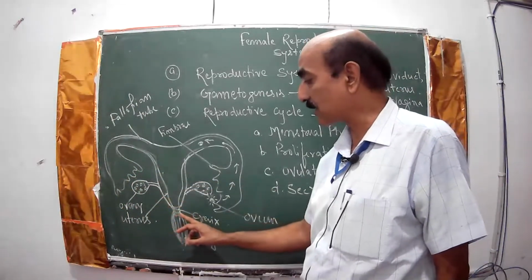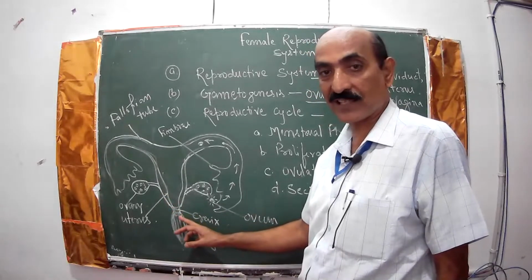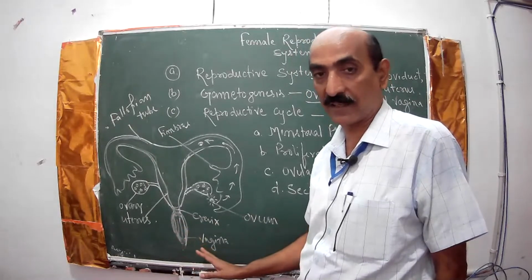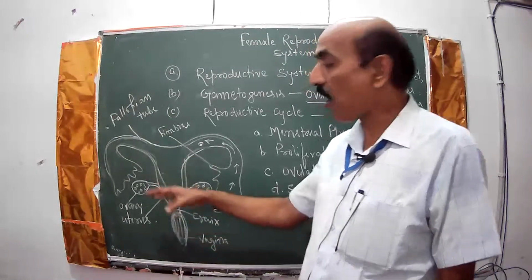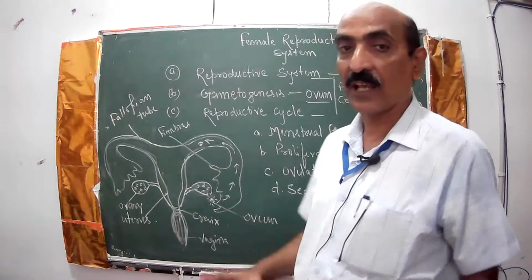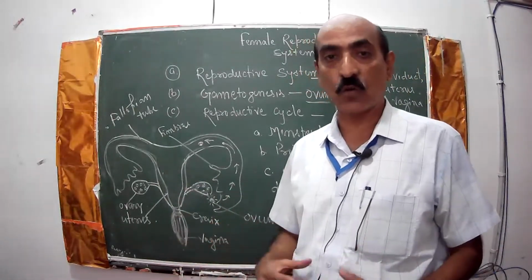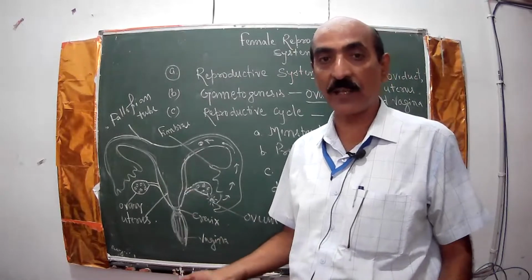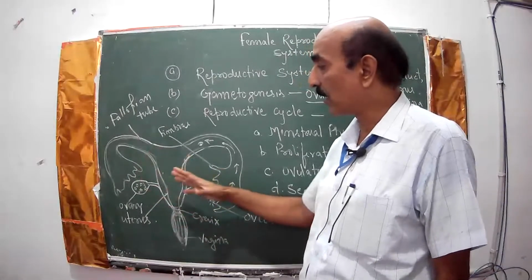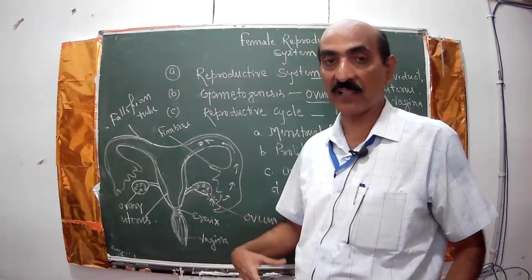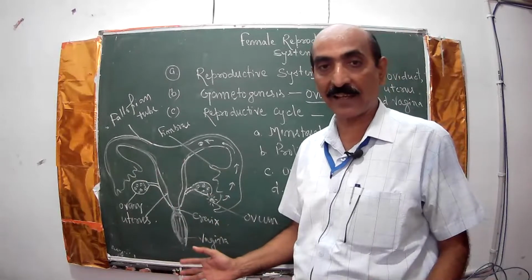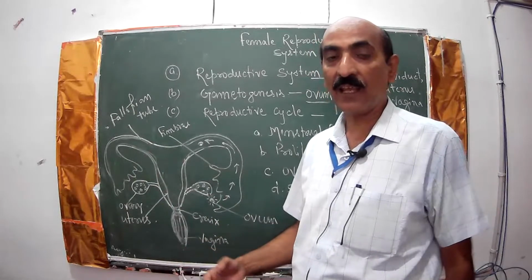Then the last one, this is the cervix. This is the muscular structure, the cervix, and then the external genitalia that is called the vagina. Unlike the male reproductive system, as we studied, where the testes lie in the scrotum outside the body, in the female the whole of this structure lies in the abdominal cavity, not outside the body like in the male.